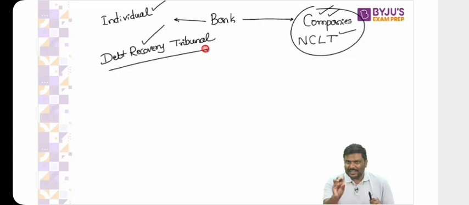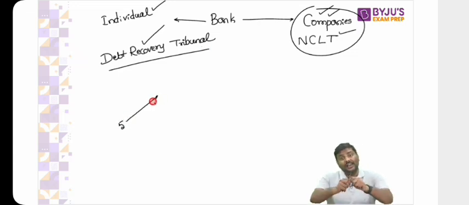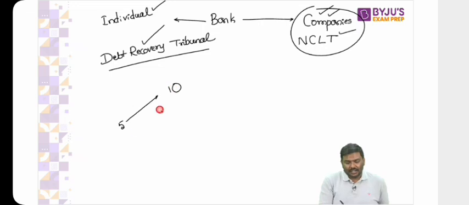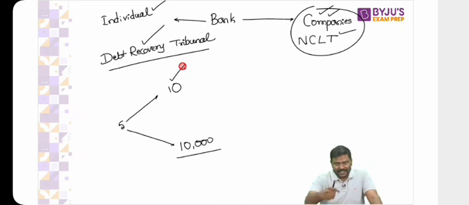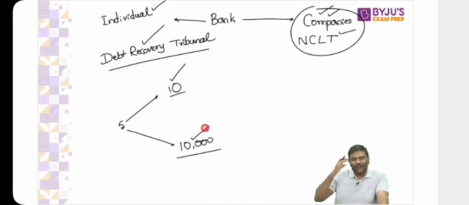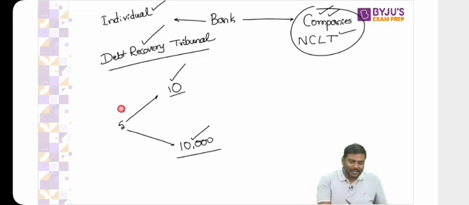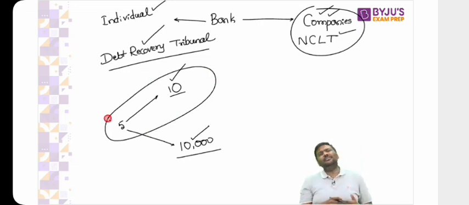I'll give a very simple example. You answer to me. Imagine there are 5 judges. Will they be much more efficient in terms of clearing the cases if the number of cases is 10 or if the number of cases is 10,000? There are 5 judges. Will they be able to clear the cases much more easily in a quick time period when the number of cases is 10 or 10,000? It should not be a very difficult question for you, right? Assuming everything else remains the same, the 5 judges will find it much easier to clear 10 cases.